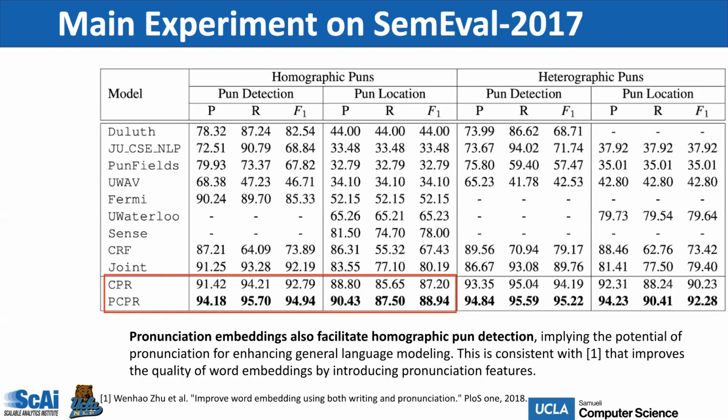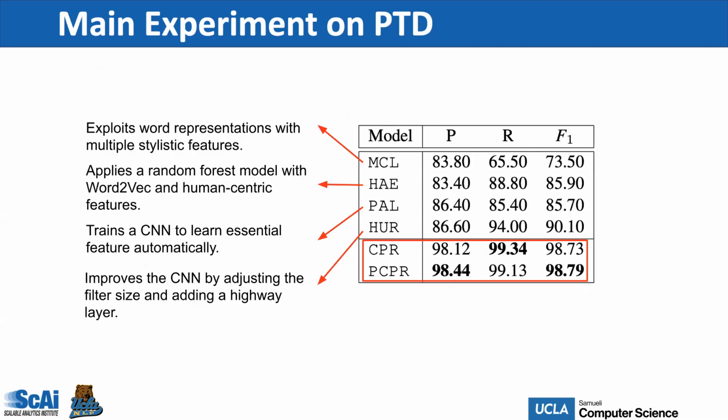And an interesting observation is that the pronunciation embeddings also facilitate the homographic pun detection, which implies the potential of pronunciation for enhancing general language modeling. So this is actually consistent with another work that improved the quality of word embeddings by introducing pronunciation features.